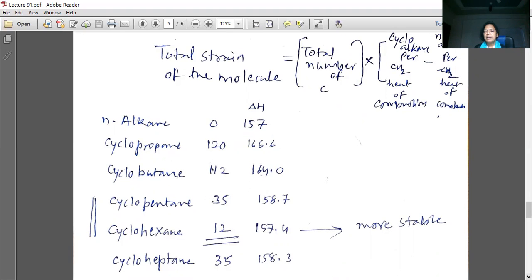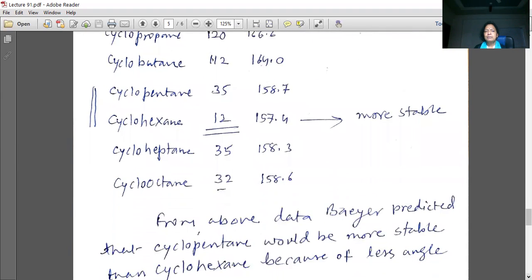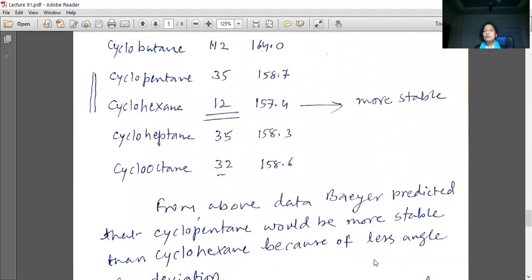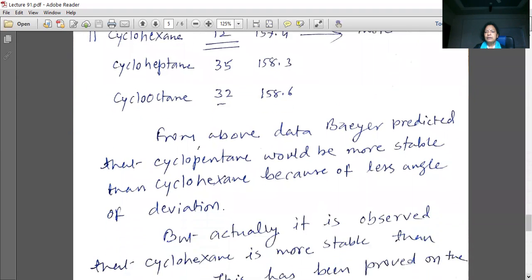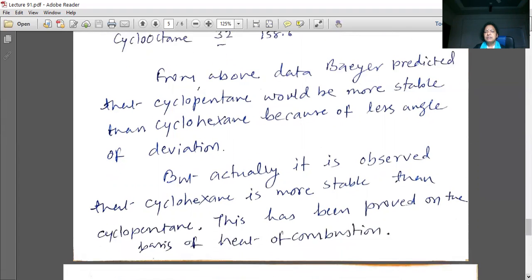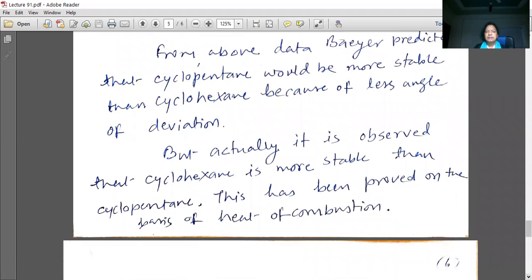So here Bayer's theory fails to explain the stability of cyclohexane, because he predicted that cyclopentane is more stable due to the lesser angle of deviation. But according to heat of combustion, it is found that cyclohexane is more stable than cyclopentane.